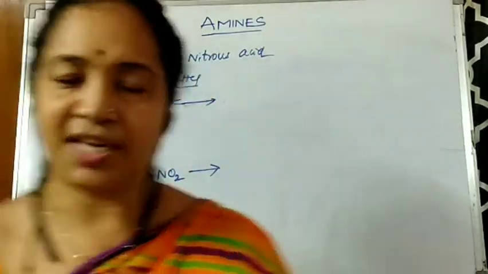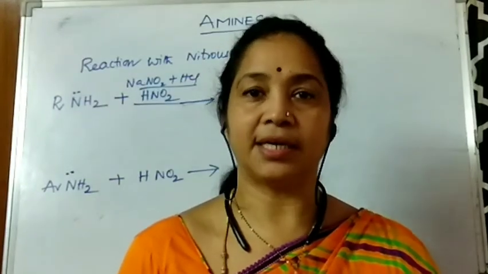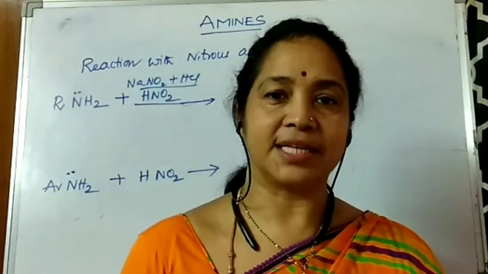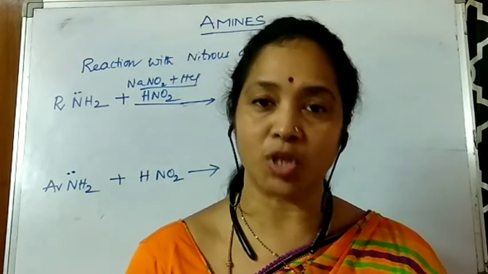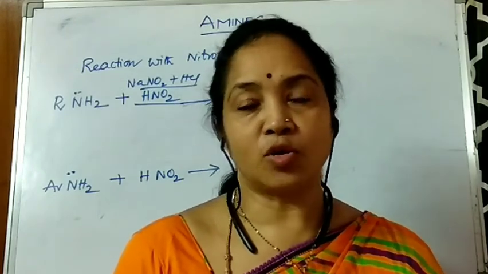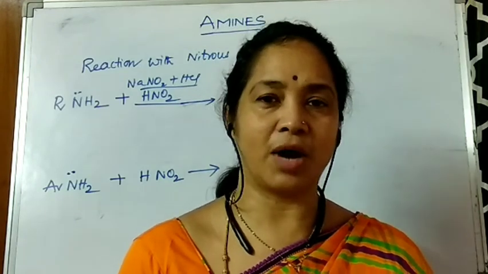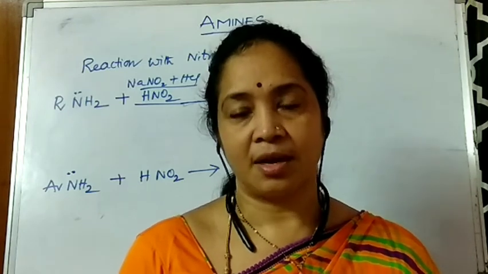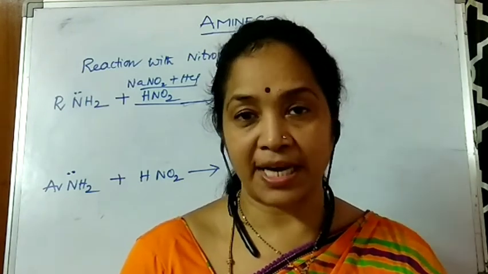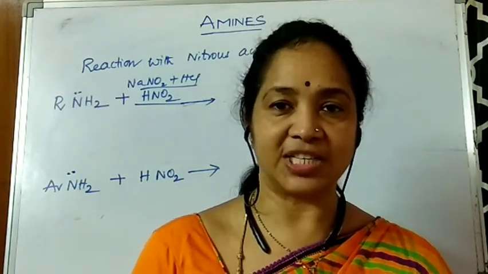The next test is the reaction with nitrous acid, sodium nitrite in HCl, which gives you HNO2. Both aliphatic amines as well as aromatic amines come in contact with HNO2, and diazonium salts are obtained. Now, the diazonium salts that are obtained from aliphatic amines are not stable. They undergo hydrolysis immediately and evolve nitrogen gas. But in the case of aromatic amines, they do not evolve nitrogen gas. This is one of the important distinguishing features.